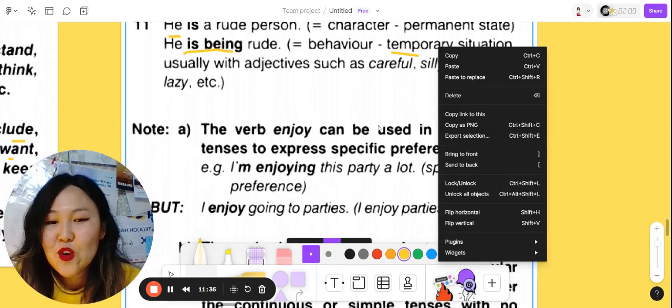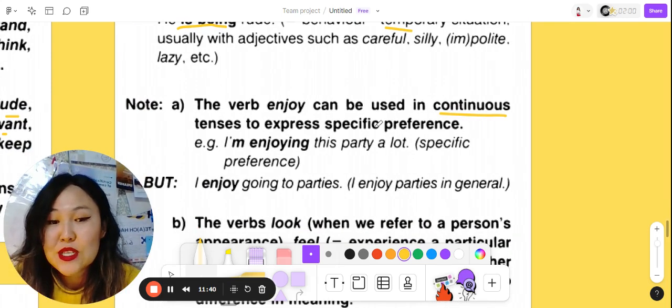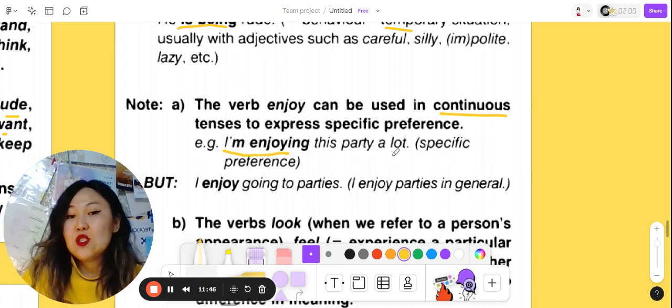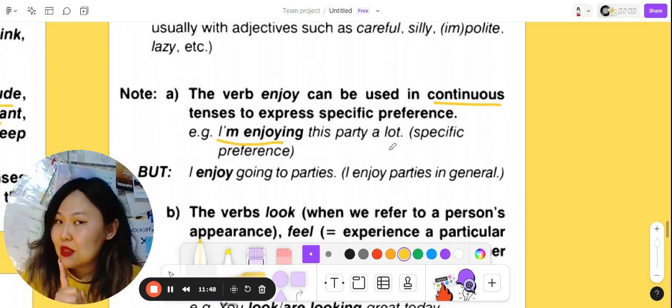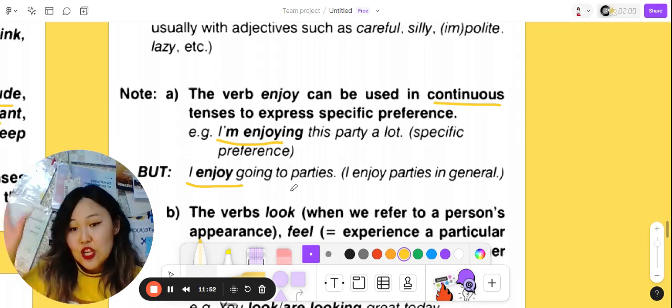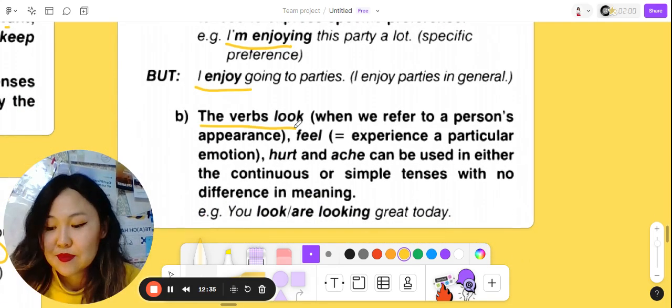Also, the verb enjoy can be used in continuous tenses to express specific preferences. I'm enjoying this party a lot, like this one, not other parties, but this party. But if you're talking about parties in general, you use present simple. I enjoy going to parties.